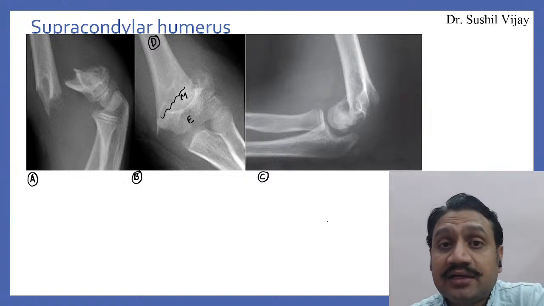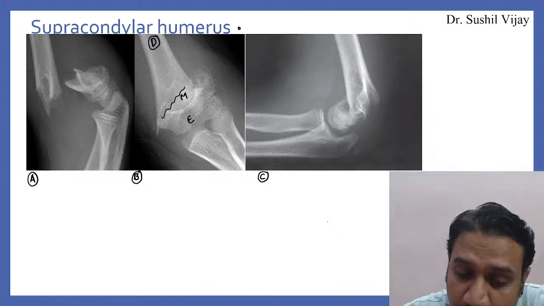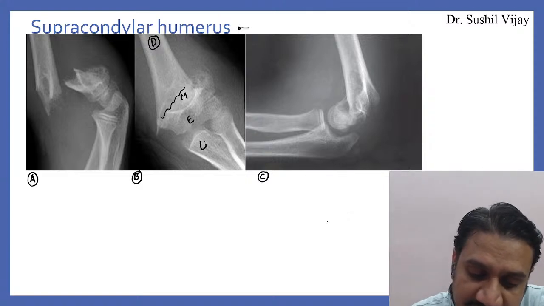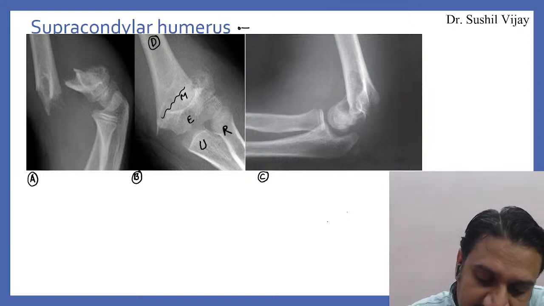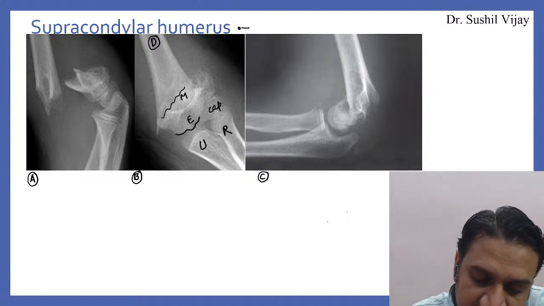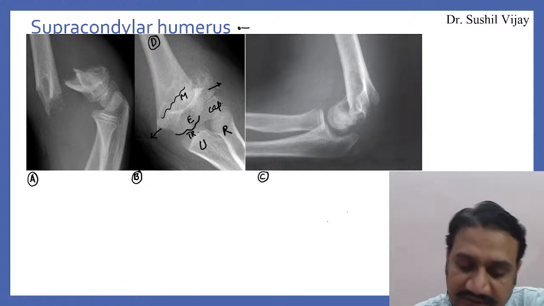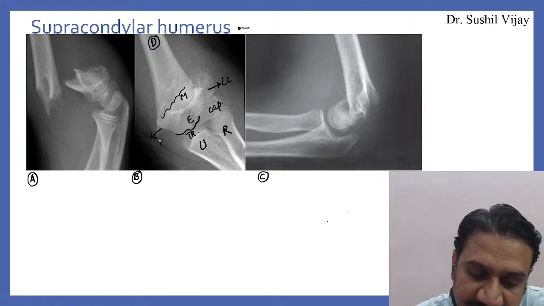Why are they so good and so bad at the same time? Condylar means this is ulna, this is radius, this is the capitulum, and this is trochlea, the medial epicondyle and condyle, and this is the lateral epicondyle and condyle. This is the lateral side, this is the medial side.